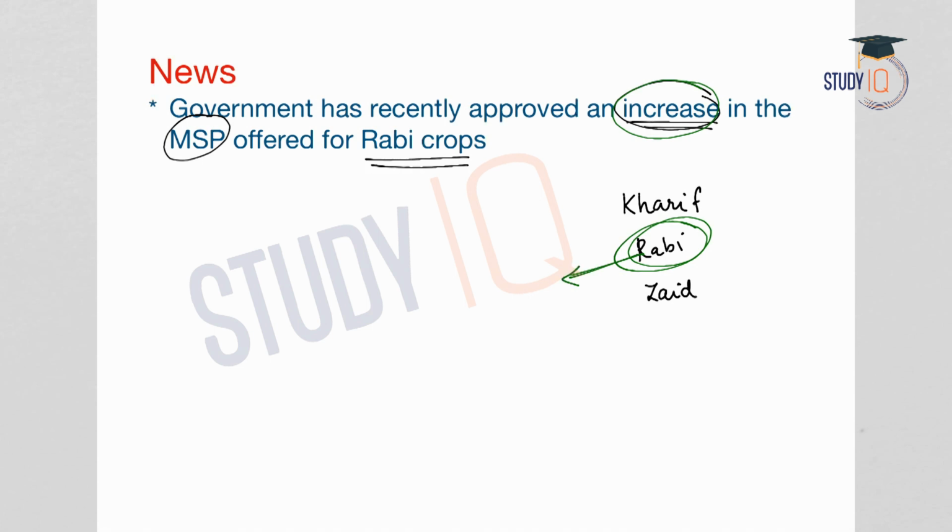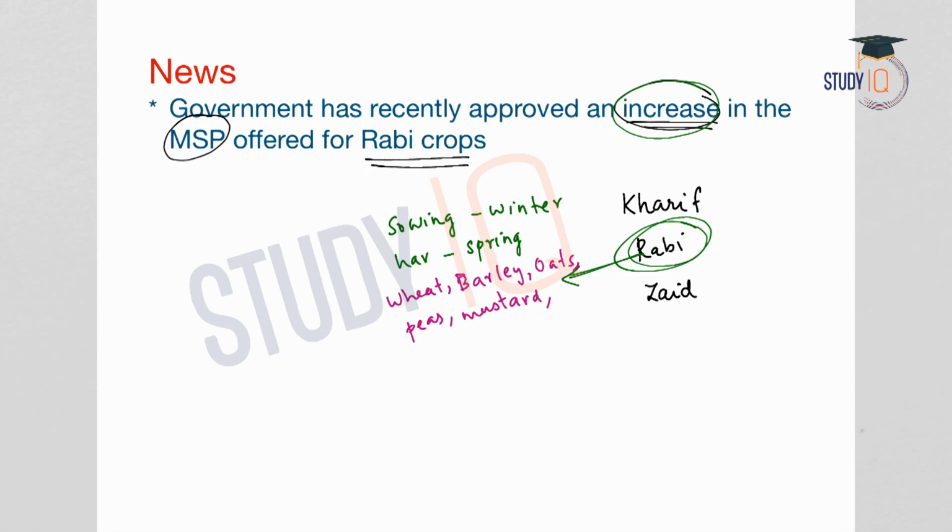Rabi season is the agricultural season where sowing is done during the winter and harvesting is done during the spring. And the important Rabi crops are wheat, barley, oats, peas, mustard, sunflower, sesame, cumin, etc. Now, the government has increased the MSP.